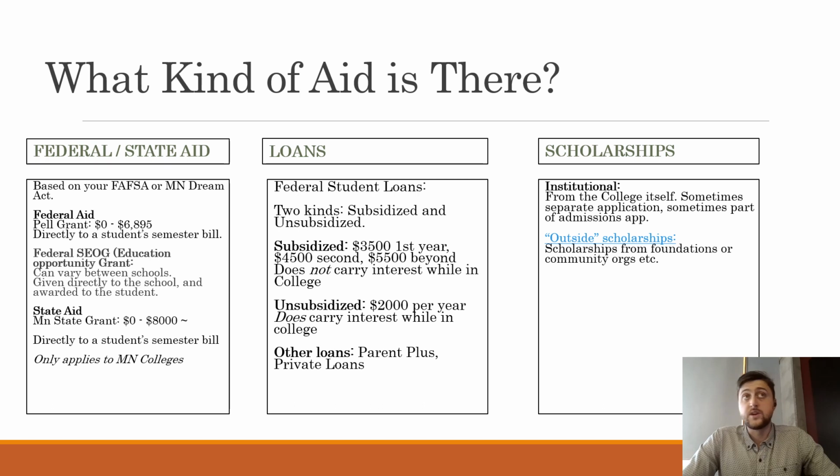That money would not go to any other school. So you couldn't use that same $2,000 U of M presidential scholarship at St. Kate's or St. Thomas or the University of Wisconsin, right? It'll only be eligible at the University of Minnesota. The other is outside scholarships. So these are scholarships from foundations, community organizations, the Minneapolis Foundation, for example. And these are going to be things that as a senior you apply for and that you may or may not win. So these are less dependent on any one factor other than your ability to apply and potentially win a scholarship.